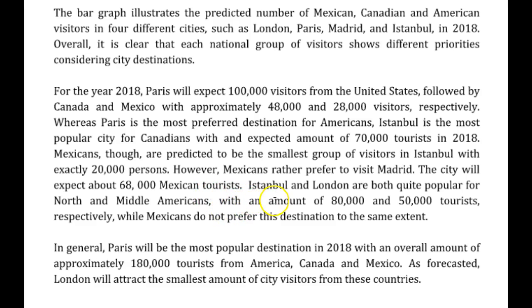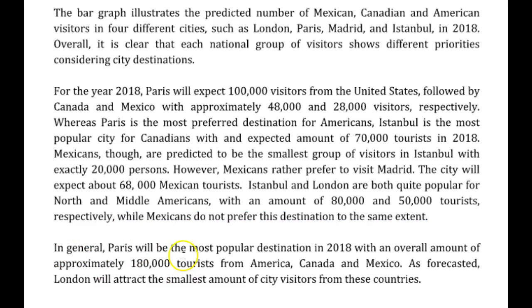With projected numbers, we can use projected here as well. With projected numbers of 80,000 and 50,000 tourists, respectively. And if we are going to say this, we're going to have to support it with data. While Mexicans do not prefer this destination to the same extent, with only X tourists expected to visit.